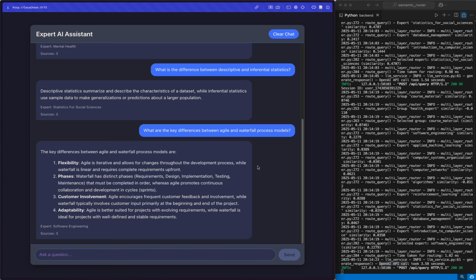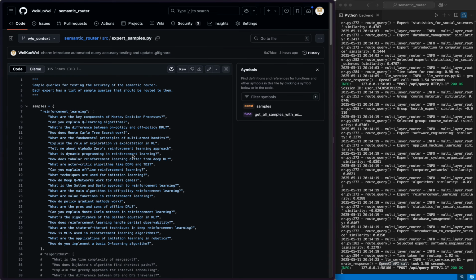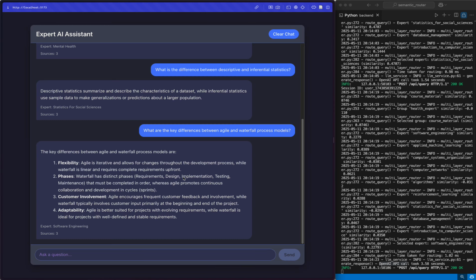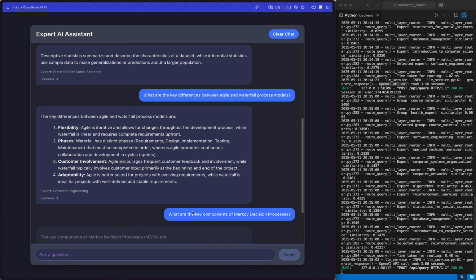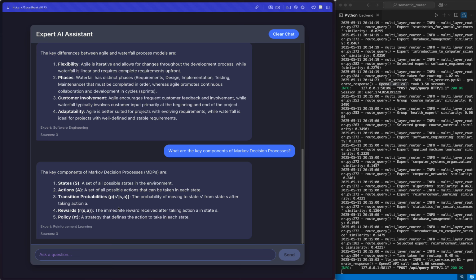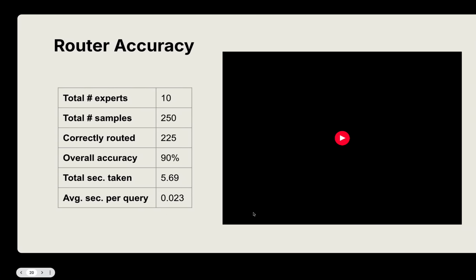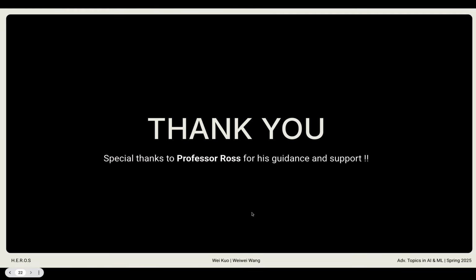So I think this is quite enough for the demonstration. But in the end, let's wrap up the presentation with one of the queries from our course, which is reinforcement learning. For example, if I'm a student taking advanced topics in AI and machine learning, and want to ask about more of the course material, I want to learn what are the key components of Markov decision processes. I can also send it to the chatbot, to the interface, and then it gives you an accurate response by directing your query to the corresponding expert, which in this case is reinforcement learning. So let's summarize the entire demonstration, and then I think that's it.